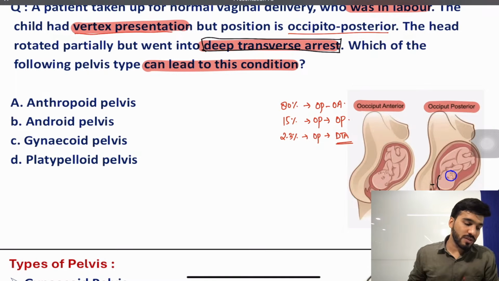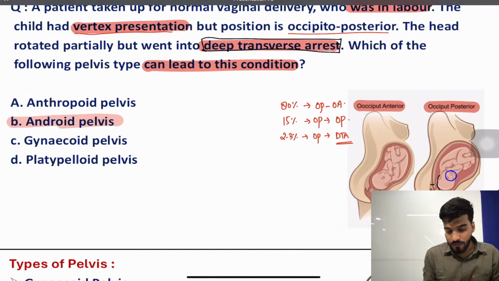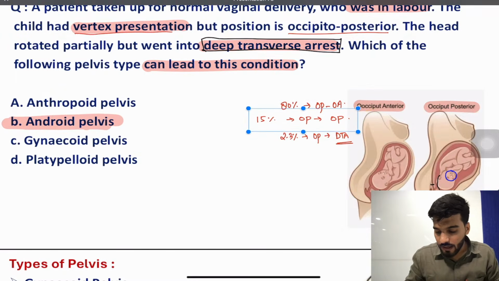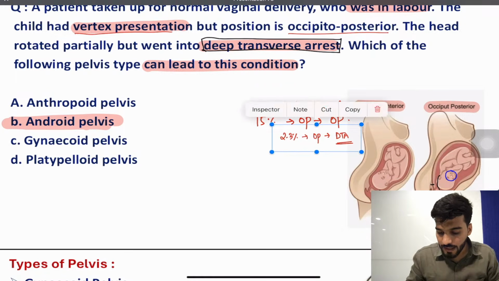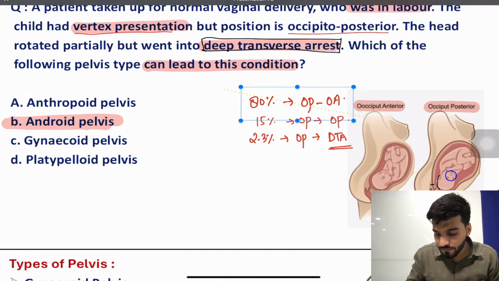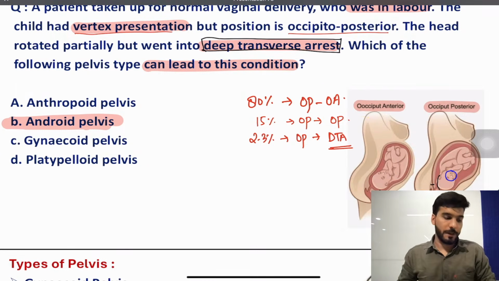Such type of stuck is called deep transverse arrest. So whenever you see deep transverse arrest, we are marking android pelvis. Is that clear to everyone?